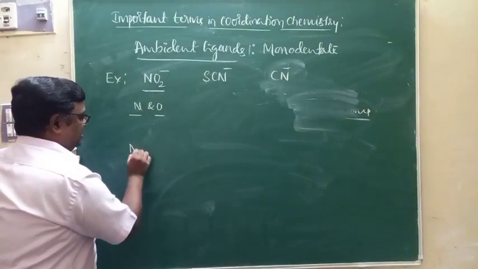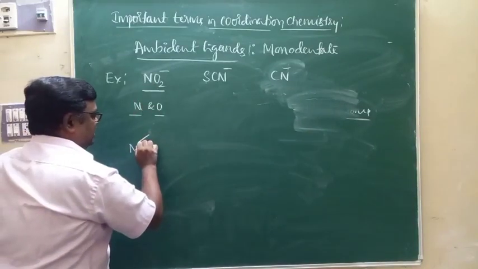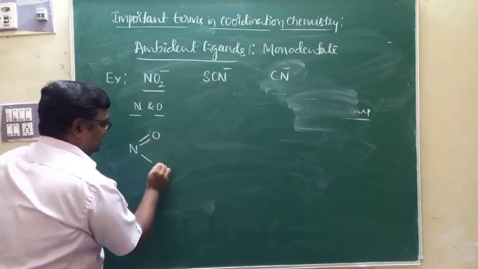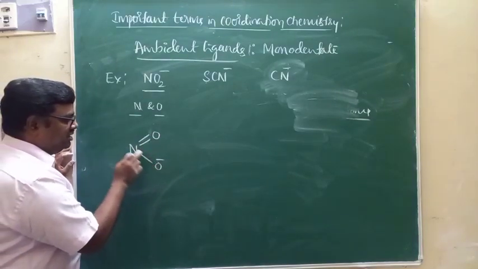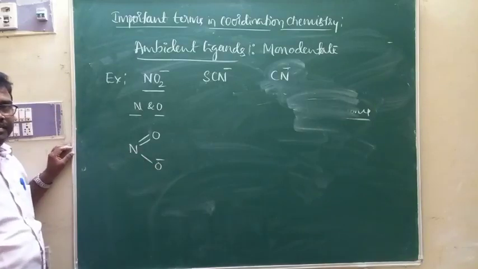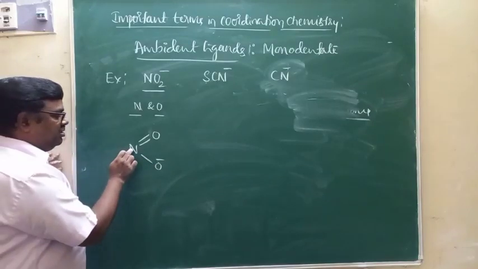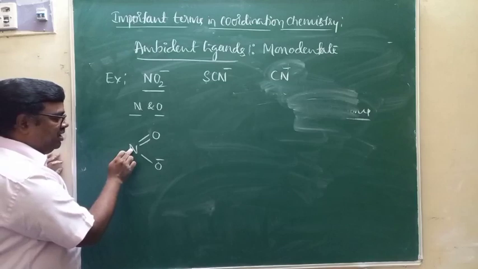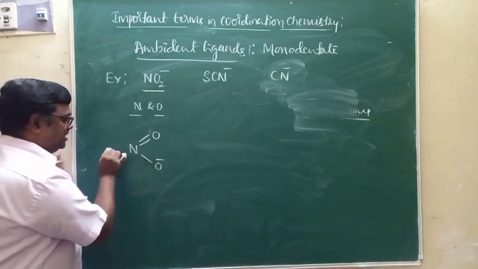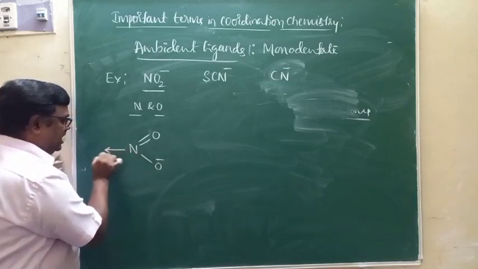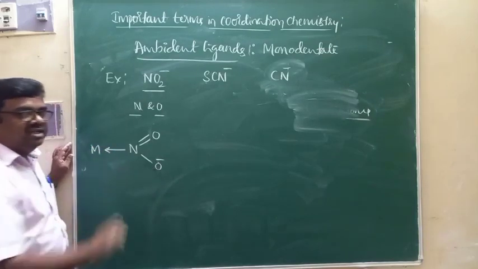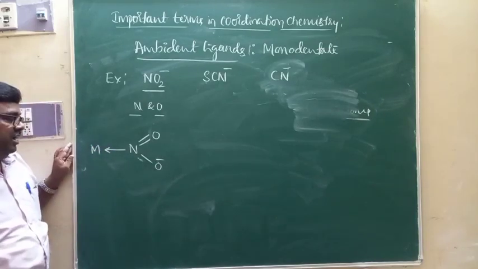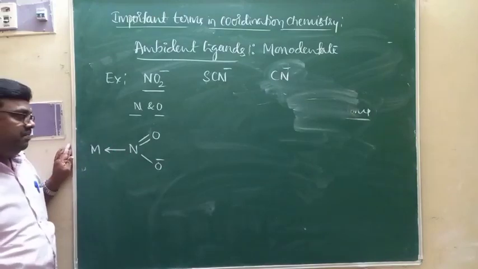Because look, NO2 minus can be written like this. Nitrogen and oxygen are the donor atoms. If nitrogen takes part in coordination bonding with the central metal ion, oxygen doesn't participate in coordination bonding. This is nitro there.